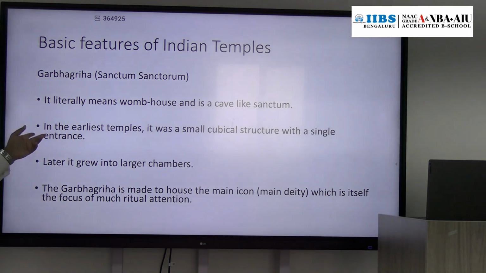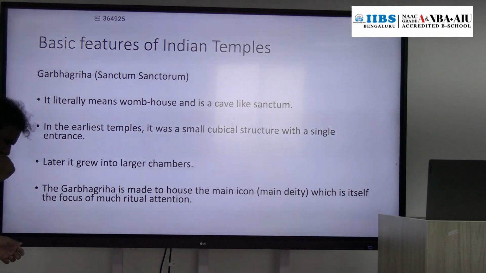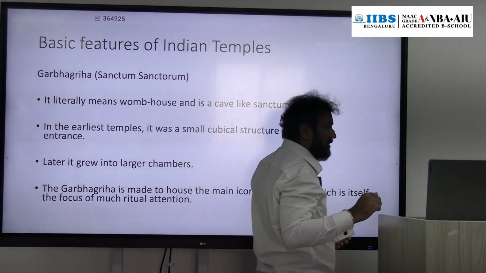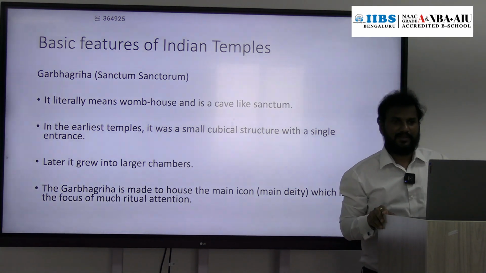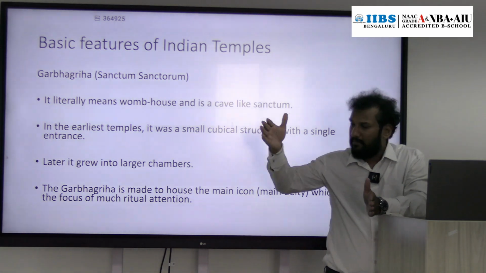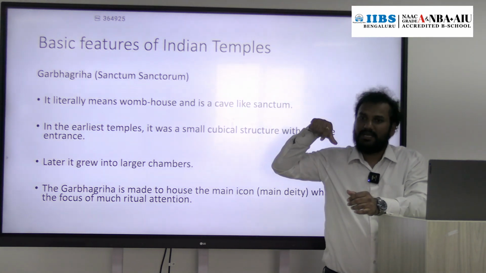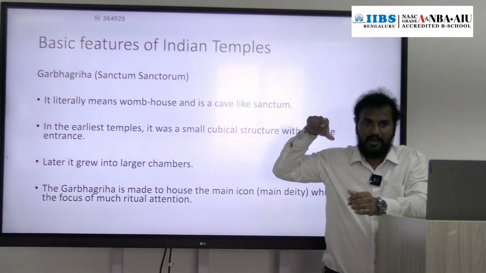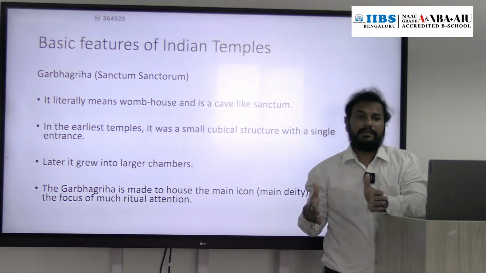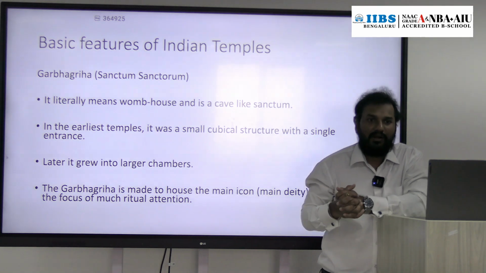The Antrala is also there, just in front of the Garbhagriha. The Mandapa will be there, a hall with a pillared approach, and there is a passage between the hall and the Garbhagriha. That is called the Antrala.